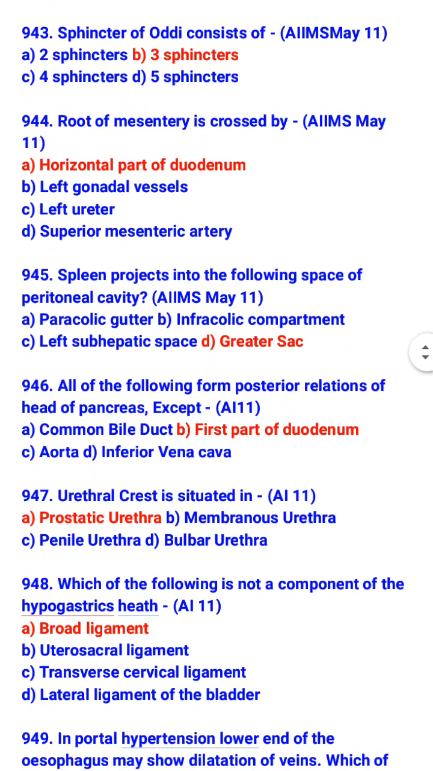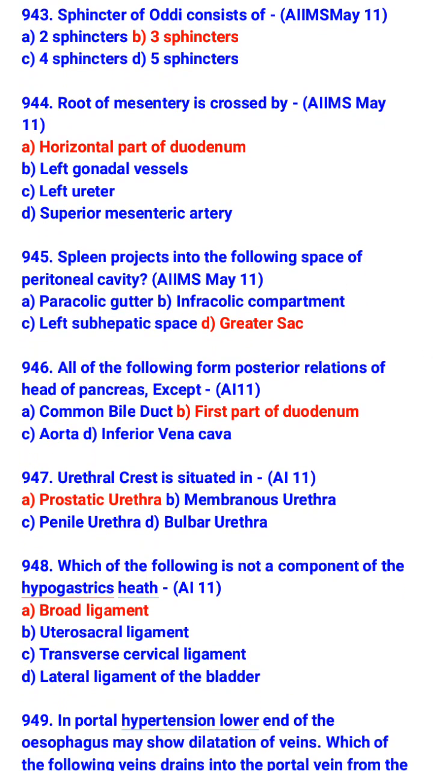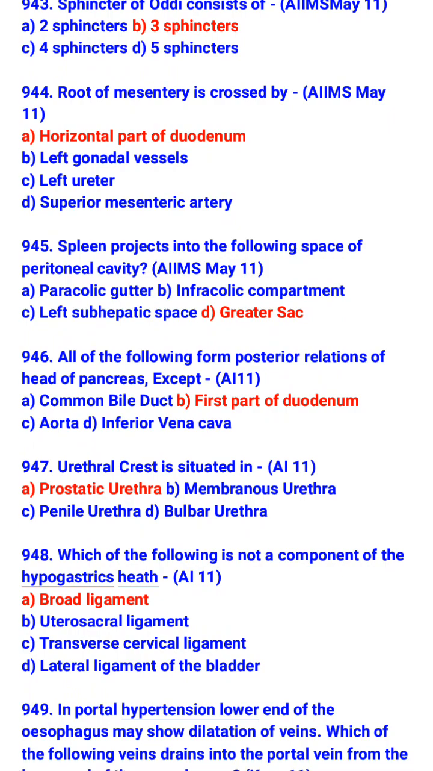All of the following form posterior relation of head of pancreas except first part of duodenum. So which are the organs or relations forming posterior relation of head of pancreas? Common bile duct, aorta and inferior vena cava.